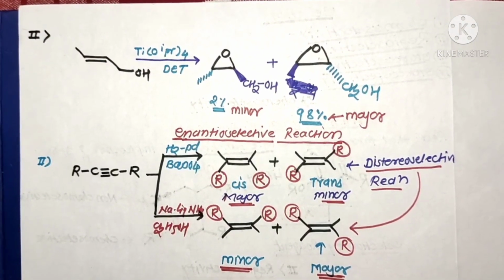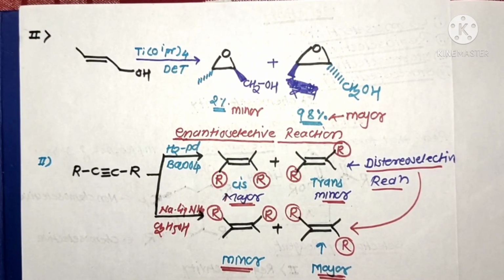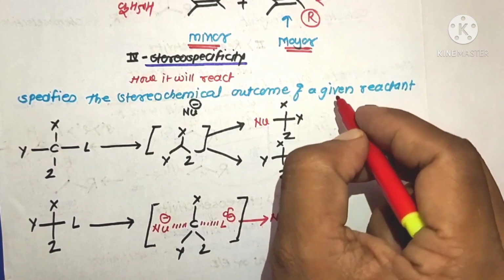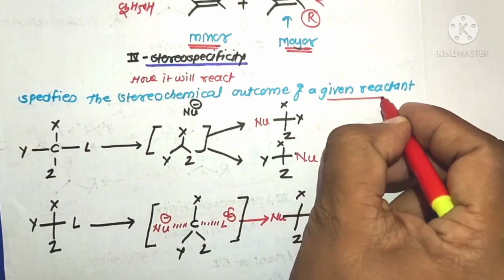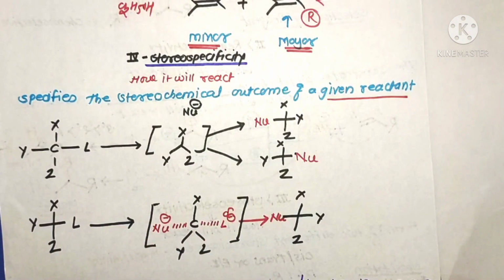The second example is a hydrogenation example. In this there is formation of geometrical isomers having two different compositions, a major and a minor product. Therefore this is known as a diastereoselective reaction. Now the fourth selectivity, that is stereospecific reactions. In a stereospecific reaction we have to specify the stereochemical outcome for the given reactant molecules. Now we can explain nucleophilic substitution examples.